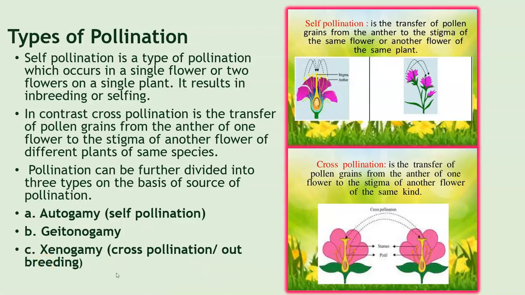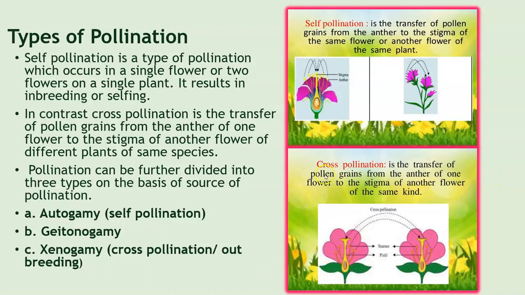In this type of cross-pollination, the pollen grain of one flower is deposited on the stigma of the flower of a different plant belonging to the same species. Now, obviously, this is brought about with the help of pollinating agents. In this case, we can generate plants or offspring that are genetically different.